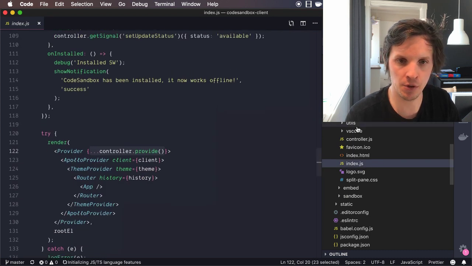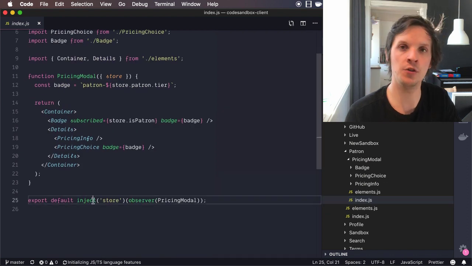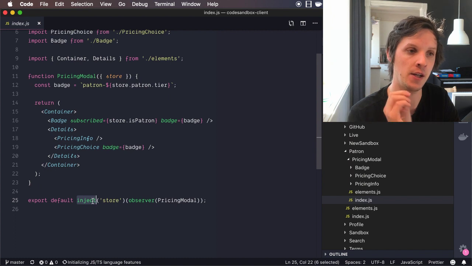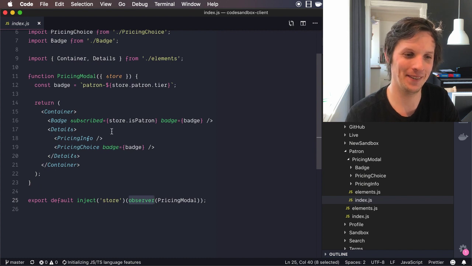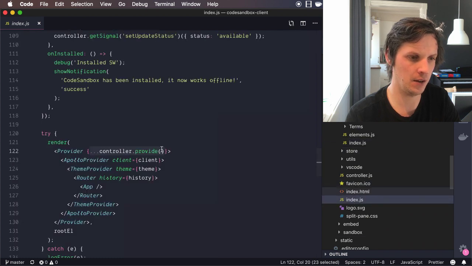Because currently, if we look into, let's see, patron index. So here we are using MobX inject, and this is generic. This has nothing to do with MobX. Inject is just a way to grab something from the context of React and put it as a prop here. And then we have the observer. So what we should be able to do is just go into the main index file here. Where is it? On the provider.